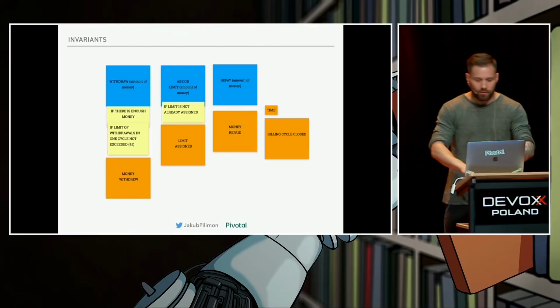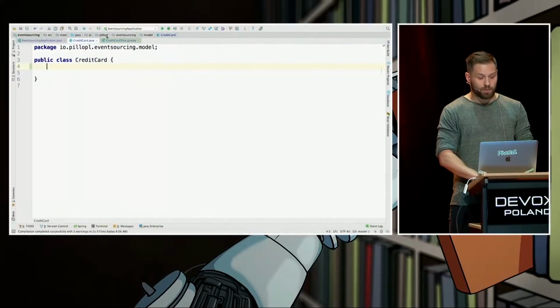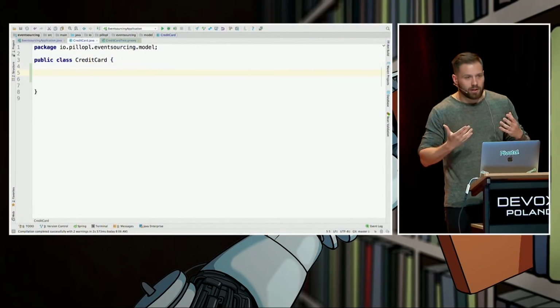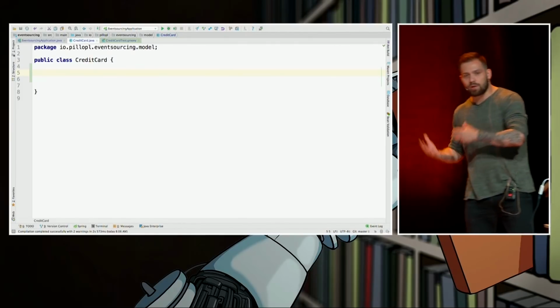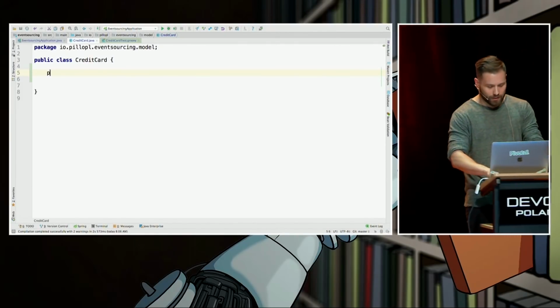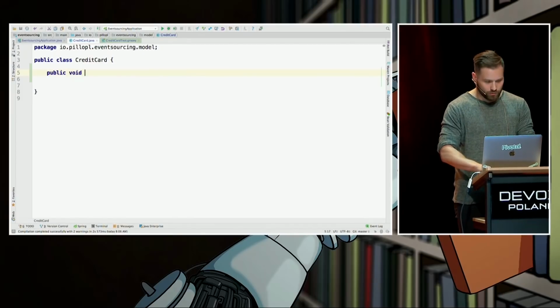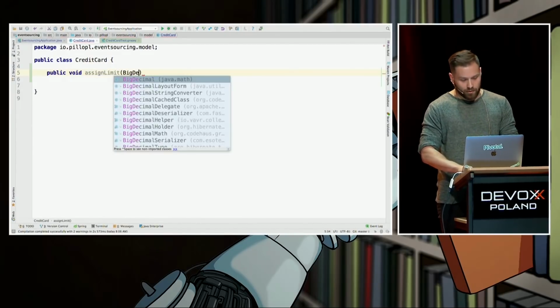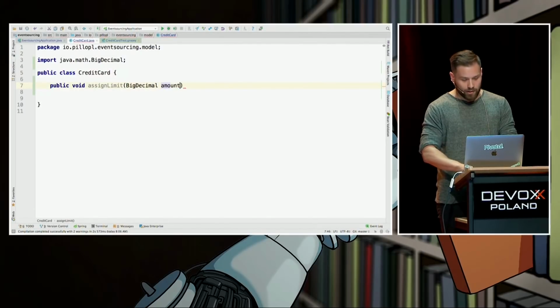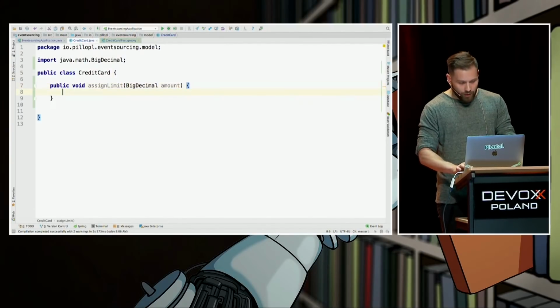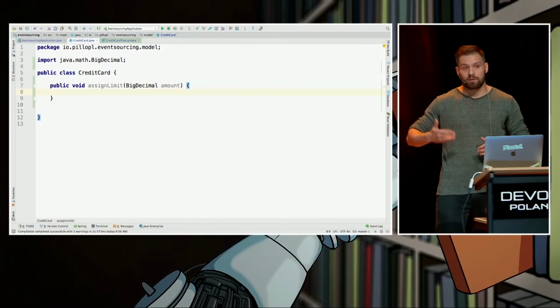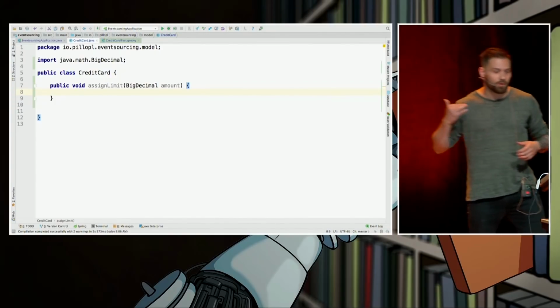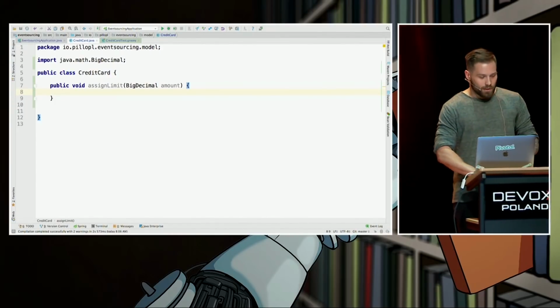So let's do so. I'm having a small Spring Boot application and the credit card class. And I'm copy-pasting the trigger messages to our code, like this. Public void assign limit. I'm going with BigDecimal. I know there are better things to store money in, but trust me, I've seen banks storing money in doubles. So I think for the purpose of demo, BigDecimal is good enough.